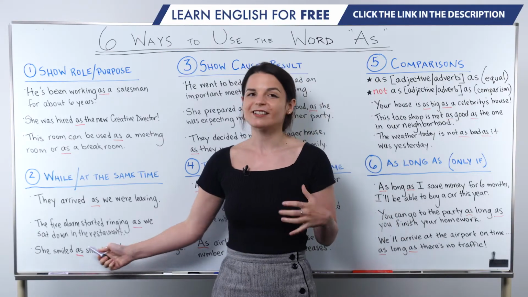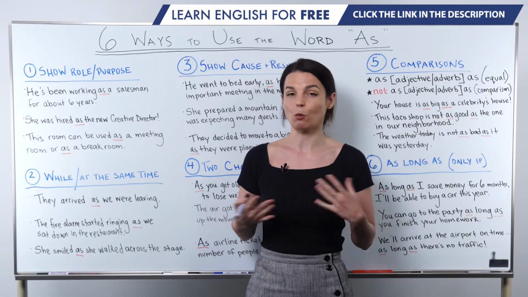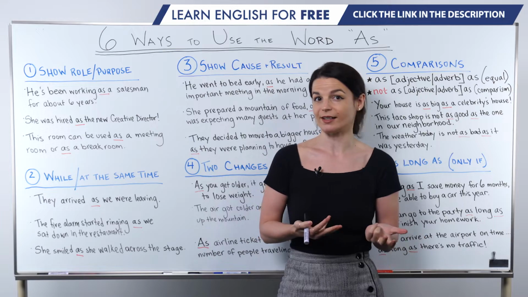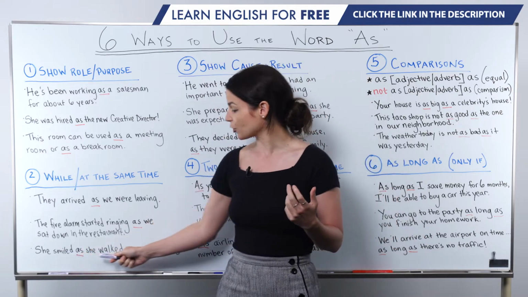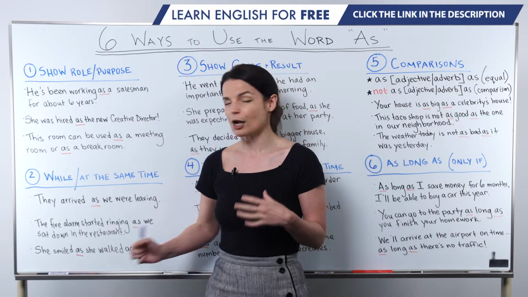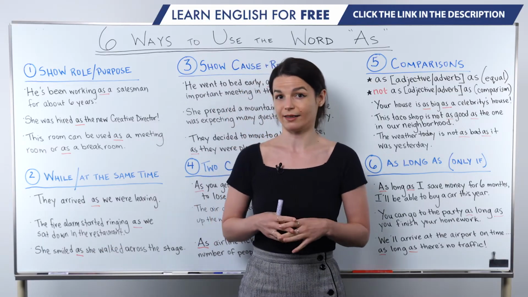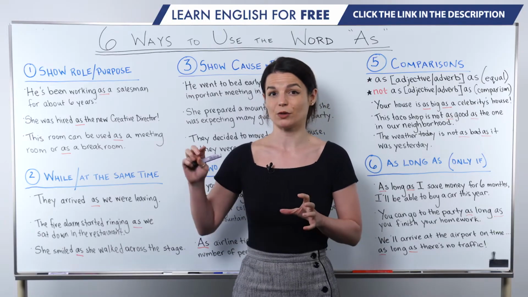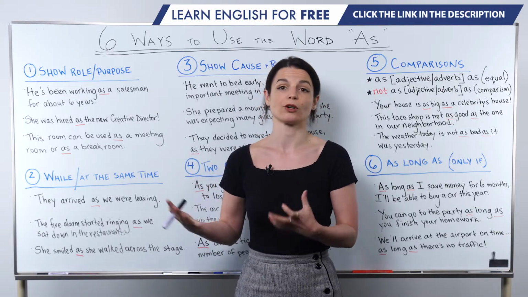So in this sentence, we might hear some people using while in place of as, in "she smiled while she walked across the stage." That's because these parts match in terms of the grammar, in terms of the tense used. But me personally, I think I would probably still use as in this case instead of while, because while sounds a little more natural if we use it with the continuous or the progressive form.